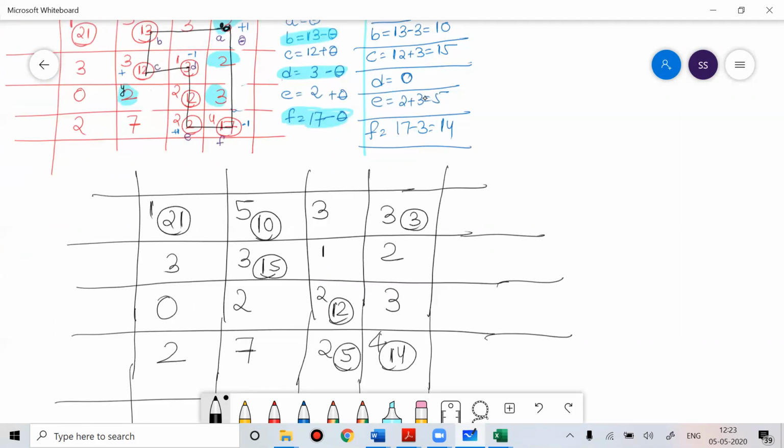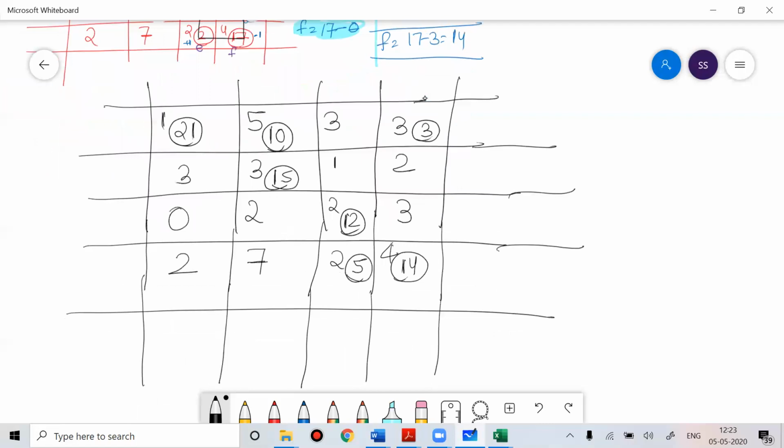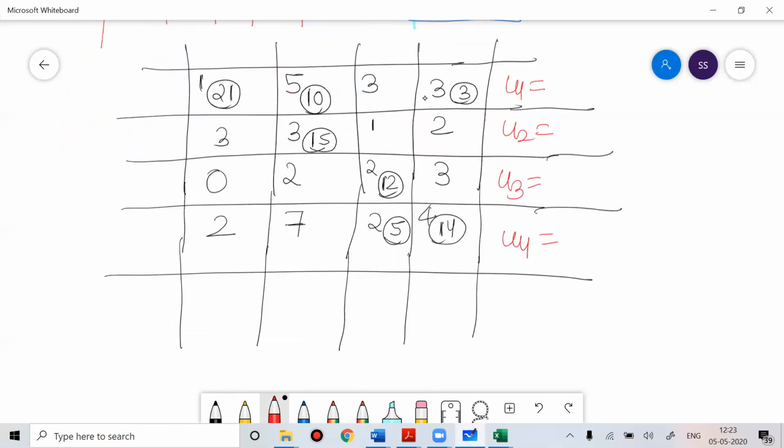Okay. Once this is done, again apply the same thing. U1, U2, U4. Then V1, V2, V3, V4. Same thing we use.